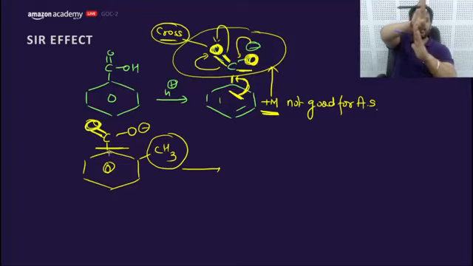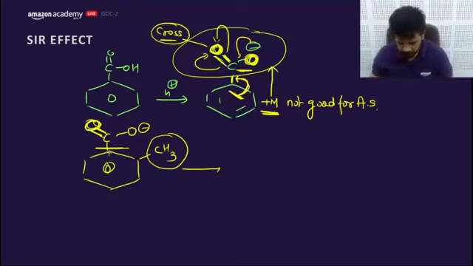Now CH3 at the ortho position will create a steric hindrance, and it will throw this C double bond O minus out of the plane of the benzene ring. Now the p orbitals of the benzene ring and COO minus are perpendicular to each other. They cannot form a pi bond together. They can form pi bond together only when they are in the same plane. So a bulky group at the ortho position throws this COO minus out of the plane of the benzene ring, which will not allow the resonance with the benzene ring.